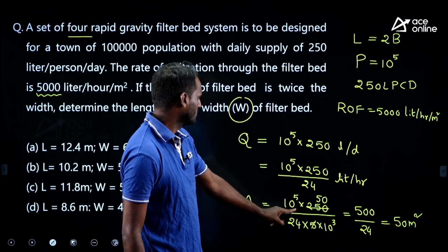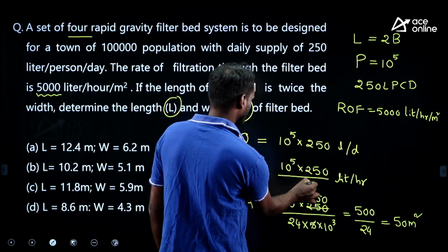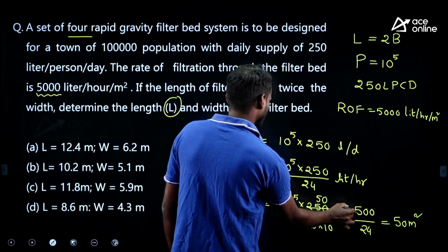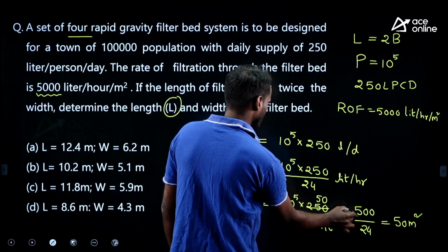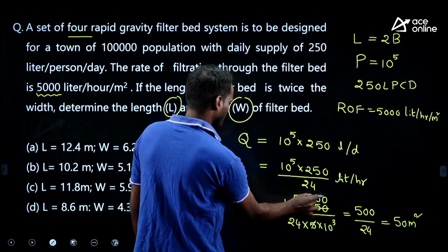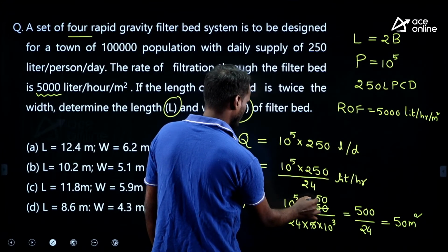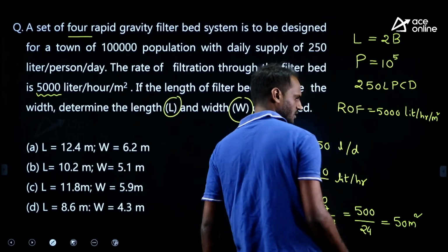Area is equal to, see, somewhere we did a mistake, right? 5000 liter per hour, 5 5s, correct? 10 to the power of 5 into 50, right? 20 meter square.